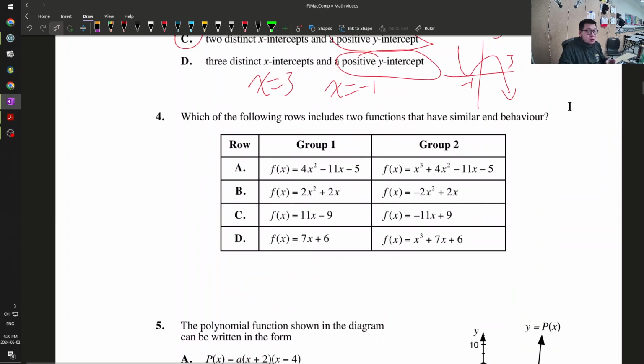4. Which of the following rows includes 2 functions that have similar end behavior? Similar end behavior means they must both be even degrees or both be odd degrees, and they must also have the same sign of leading coefficient. So this one's positive, one's negative, doesn't check out. This one's positive, one's negative, doesn't check out. This one is degree 2, this one is degree 3, doesn't check out. This one is degree 1, this is degree 3, so both of them are odd. And both of them have a positive leading coefficient. So this is positive 7, this is positive 1. So 4 is D.